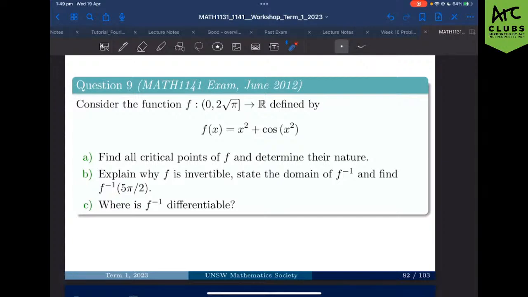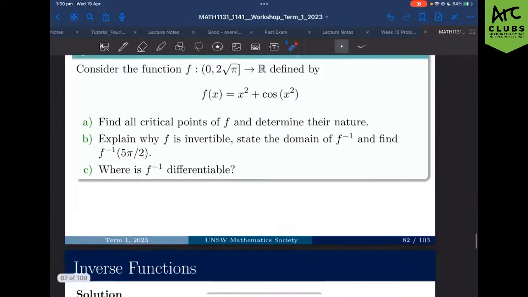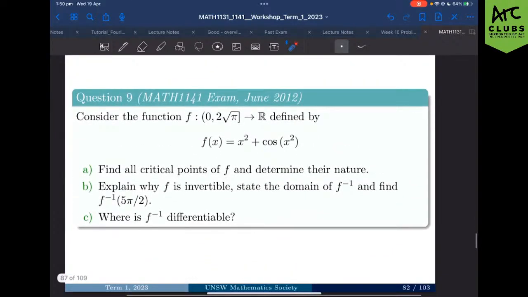Given a function, lots of given functions. Part A, find all the critical points of f and determine their nature. So let's just work with A first, and then we'll talk through the other sections. So finding the critical points, naturally we know that to find critical points, we need to differentiate the function and then let it equal 0. So if you differentiate the function, you're going to end up with 2x plus 2x minus sine x squared.